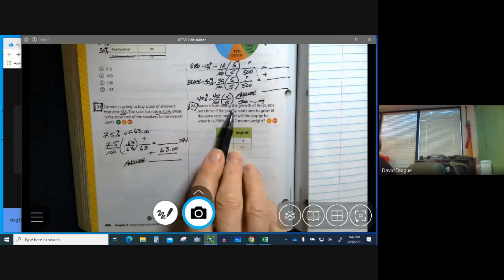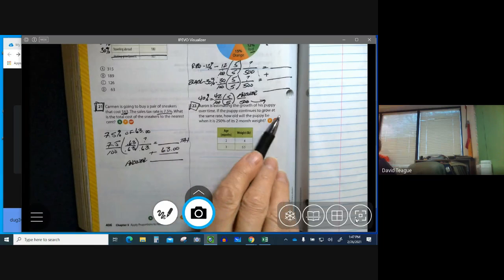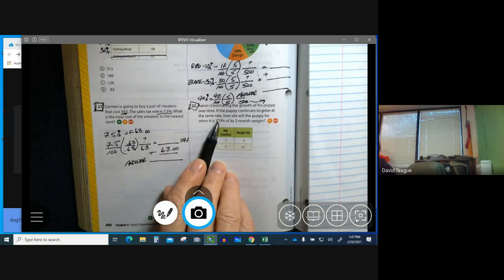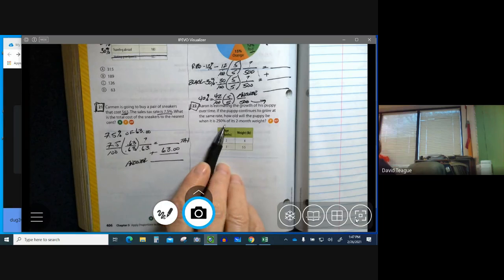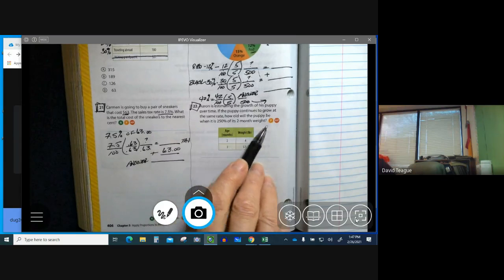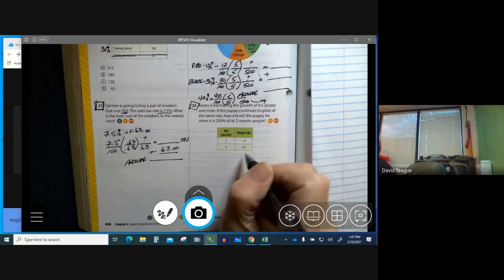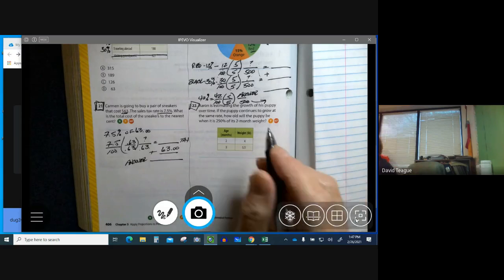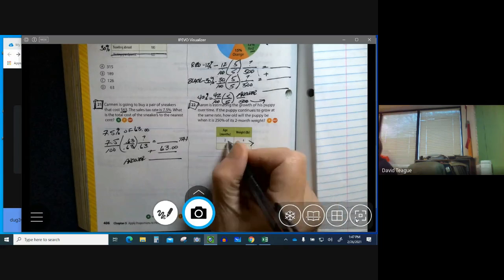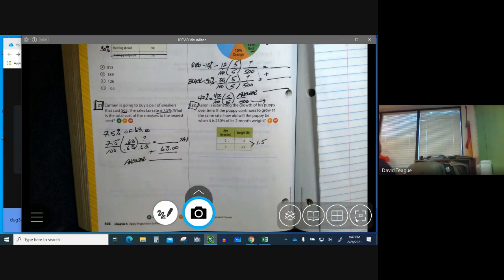It says Aaron is estimating the growth of his puppy over time. If the puppy continues to grow at the same rate, right? So we're talking about a unit rate. How old will the puppy be when it is 250% of its 2-month weight? Okay. So the first thing we're going to do is extend this rate table out. The difference from month 2 to month 3 is the puppy gained 1.5 pounds.